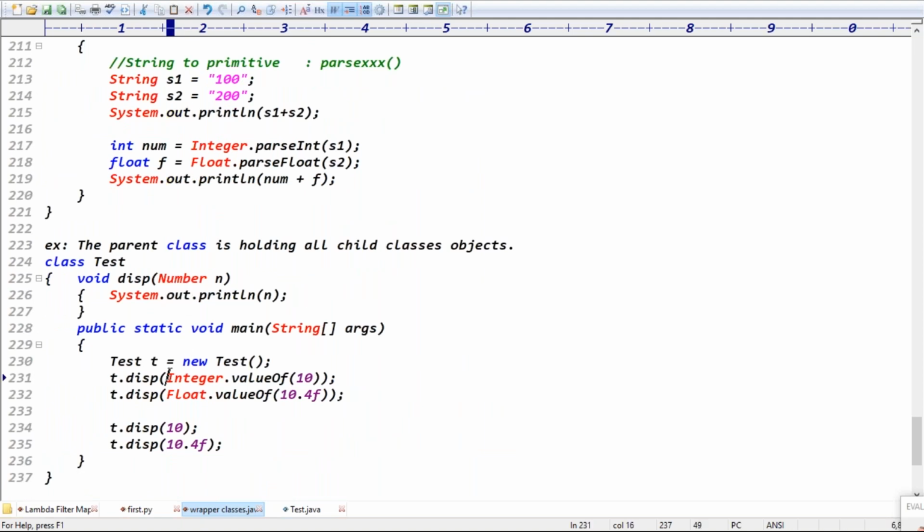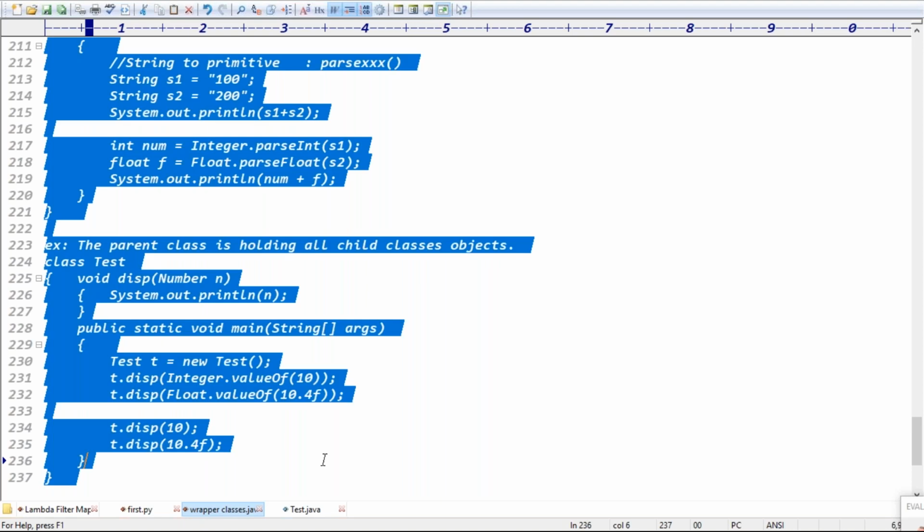Number type can hold all the number objects like Integer, Float, Double, Byte, Short, Long, right? You can directly pass the objects like this, not a problem. Otherwise, you can pass like 10 and 10.4f. But don't think like here it is expecting the object type. Here we are passing the primitive type, but this primitive type is automatically converted to which format, guys? Object format, because of the auto boxing concept, right? Exactly. Clear now? Good.